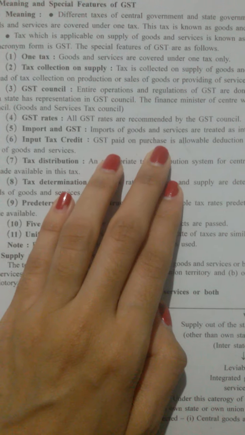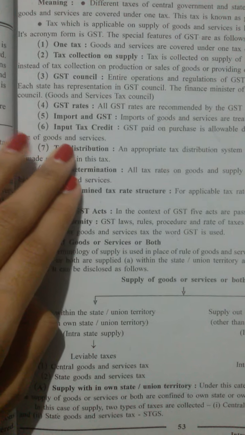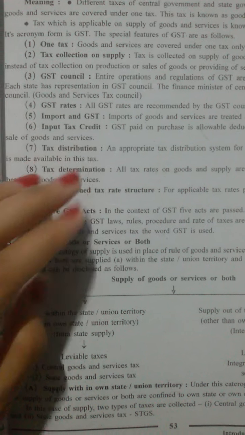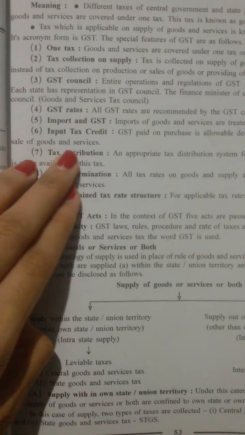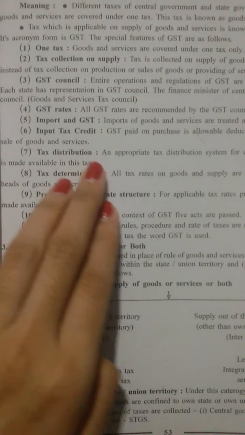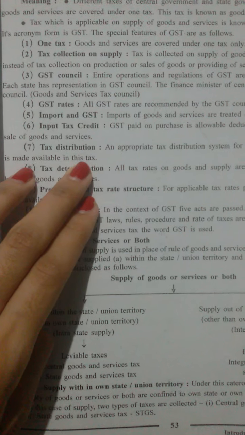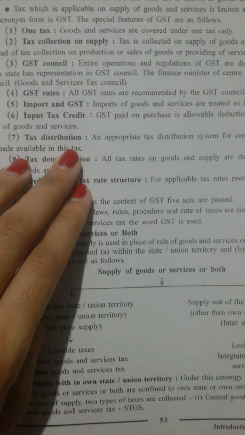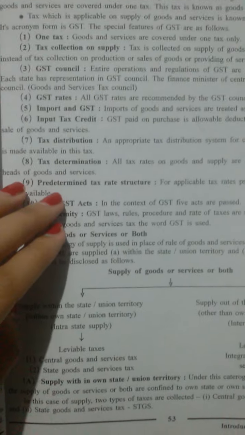Then next is input tax credit. GST paid on purchase is allowable deduction from the sale of goods and services. Then next is tax distribution. An appropriate tax distribution system for central and state government is made available in this tax. So in GST, an appropriate tax distribution system for central and state government is made.